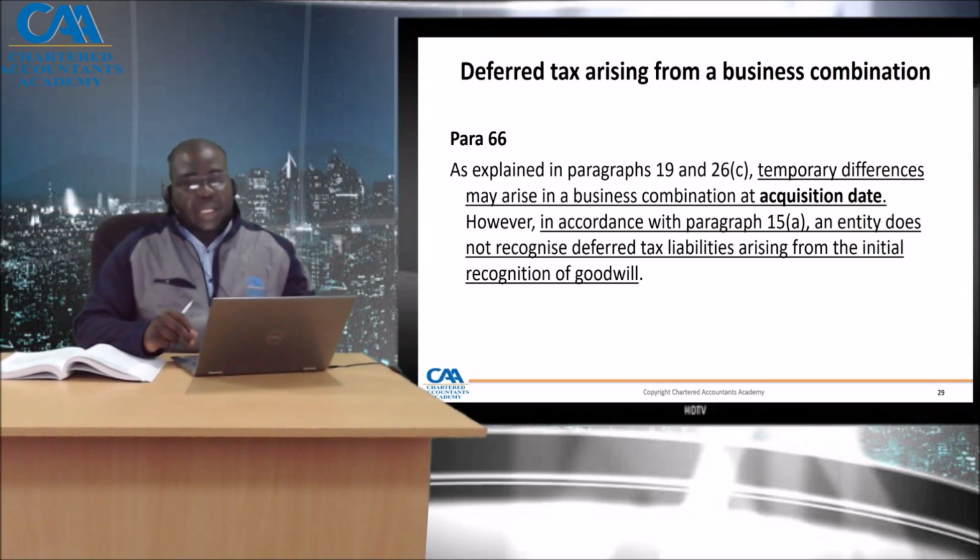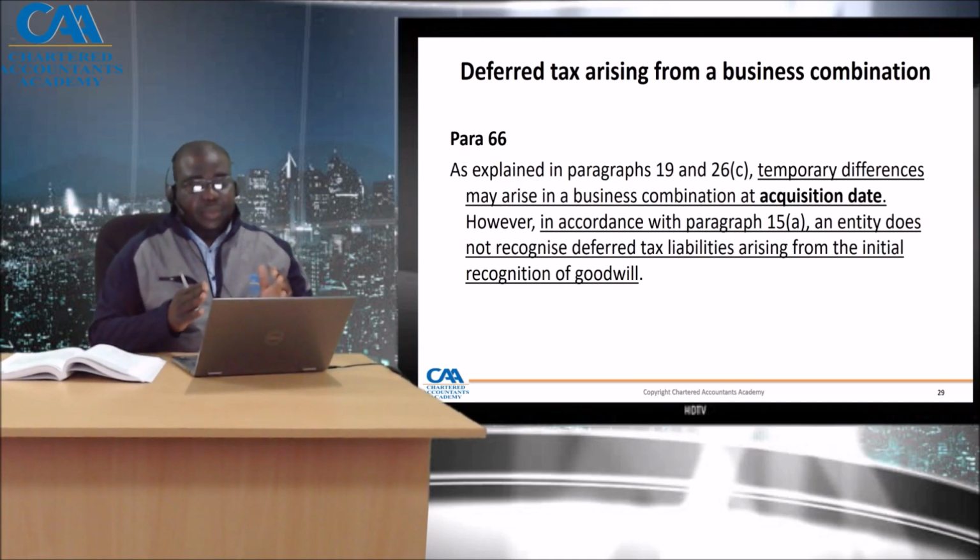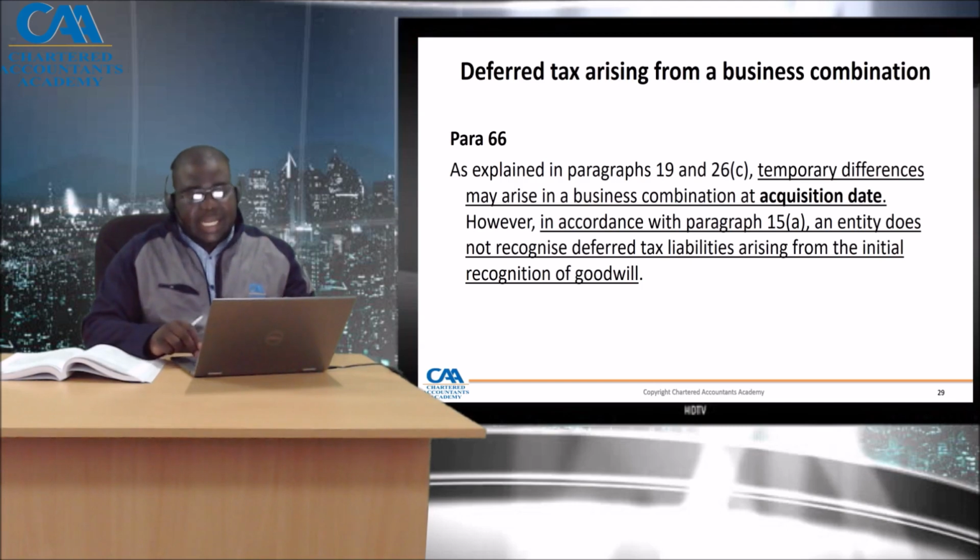Now, ladies and gentlemen, if we are in agreement that our deferred tax arises in the P&L, in other comprehensive income, in equity, and sometimes through goodwill at the acquisition date or business combination, therefore we should be able to have a reconciliation.